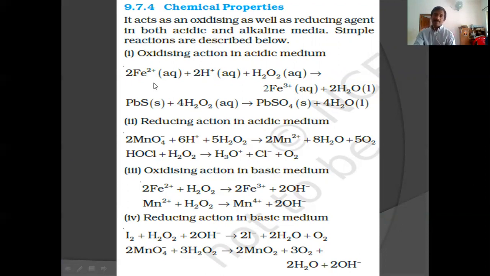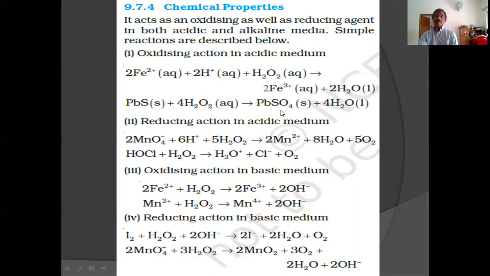Oxidizing action in acidic medium. Fe2+ is oxidized to Fe3+ by hydrogen peroxide in acidic medium. Similarly, lead sulfide can be oxidized to lead sulfate by hydrogen peroxide in acid medium. It is a useful reaction in order to retain the color of lead paintings. Lead sulfide is black in color, lead sulfate white in color.